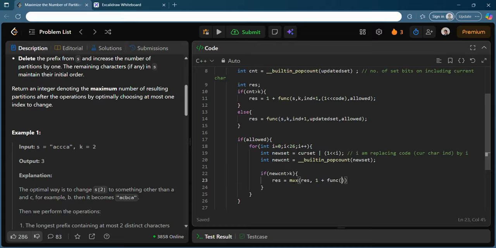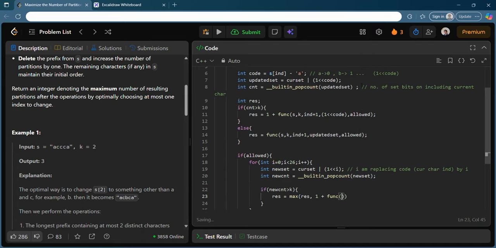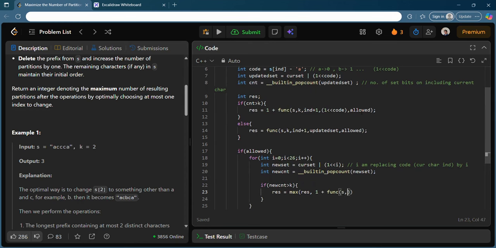So 1 plus function, you can call it in the same way, sk index plus 1. Instead of 1 left shift code, you are having an I now, so you can have 1 left shift I. But hey, allowed will be now false, because I have used it to replace the character.